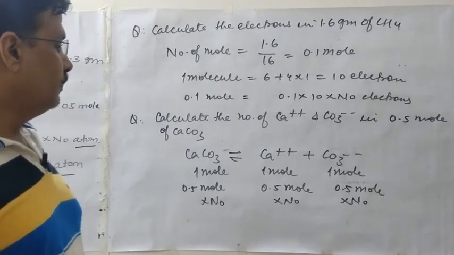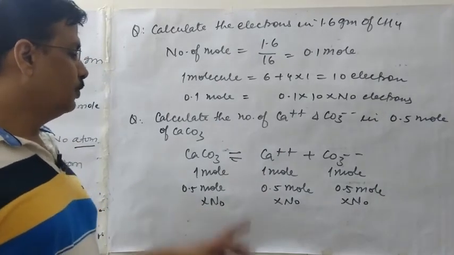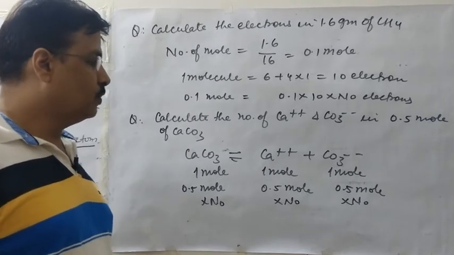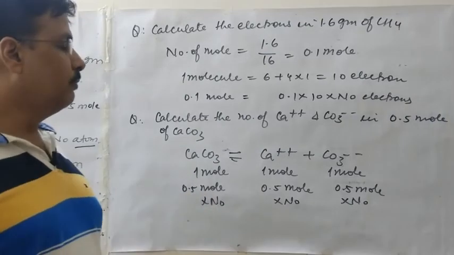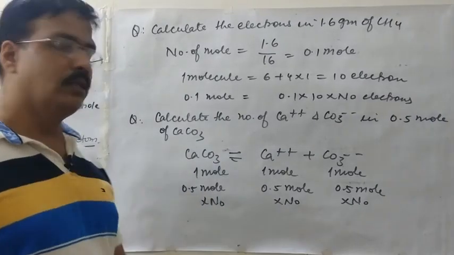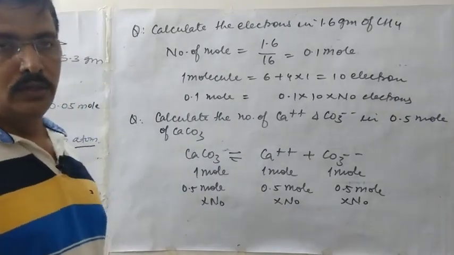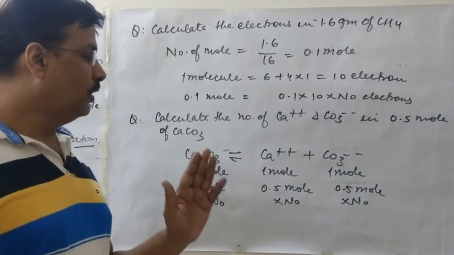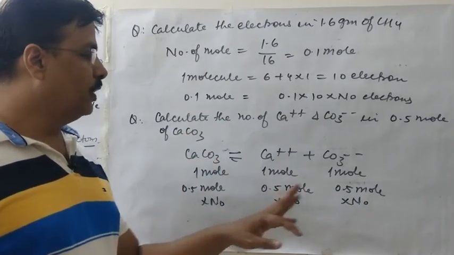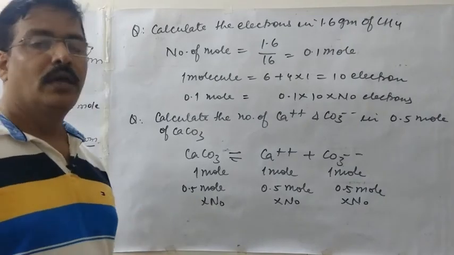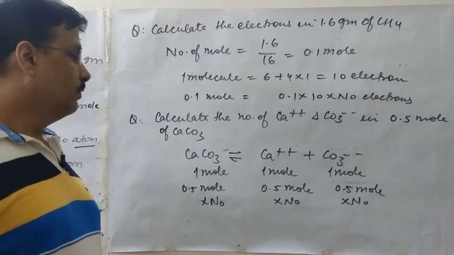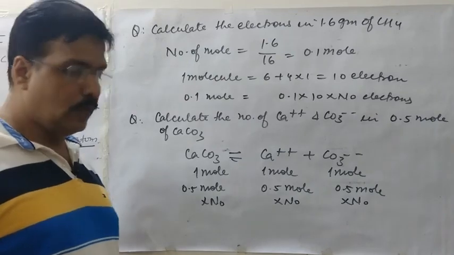So 0.5 mole of calcium carbonate produces 0.5 mole of calcium ion and 0.5 mole of carbonate ion. To calculate the total number of ions, we always multiply by Avogadro's number. So we multiply by N naught, and in this way we get the number of calcium ions and carbonate ions.